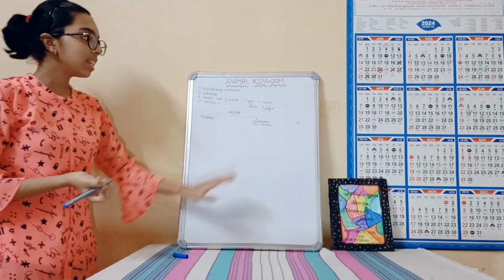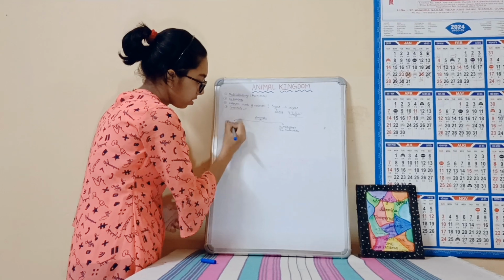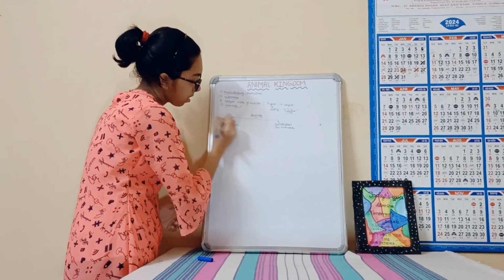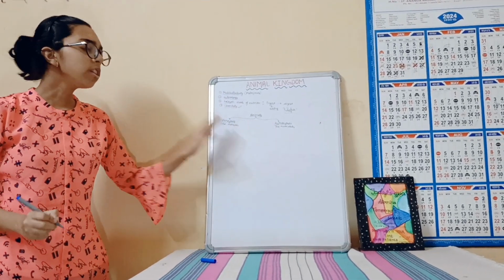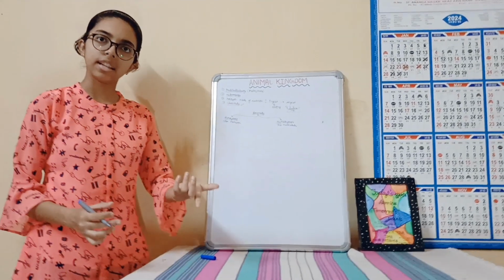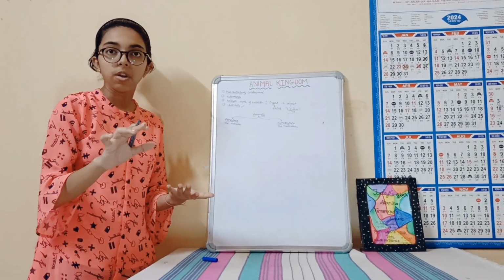And parazoans is exactly opposite, they are false metazoans. What do I mean by false and true metazoans? False metazoans means that they are multicellular. Yes, they have more than one cell, but the cells are just aggregated singly.